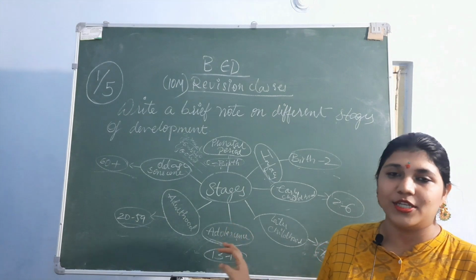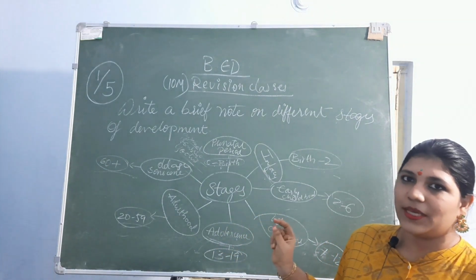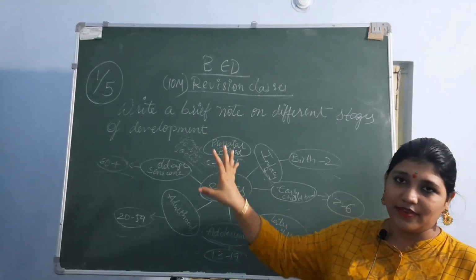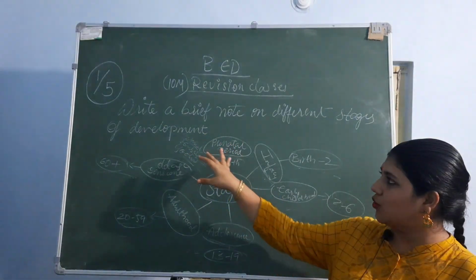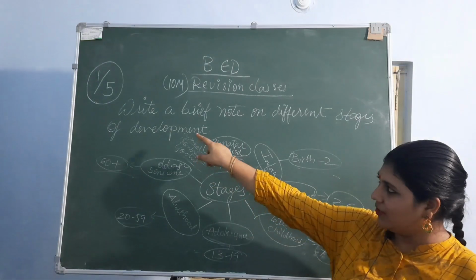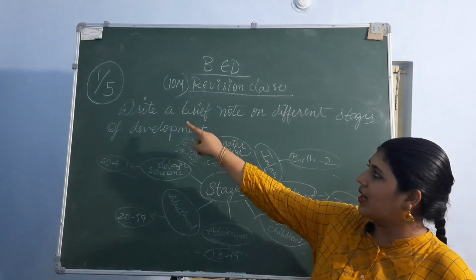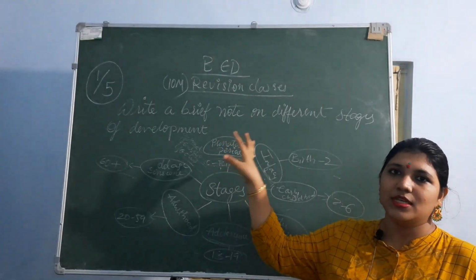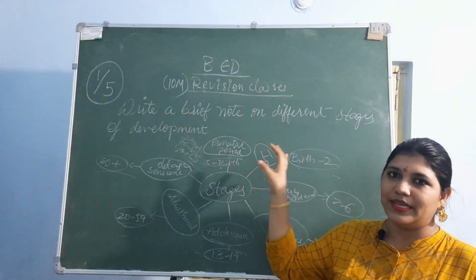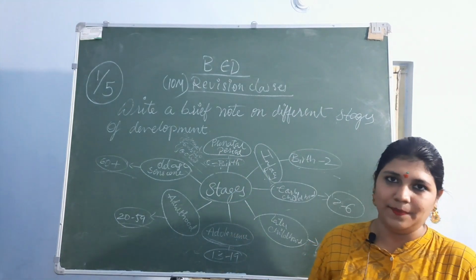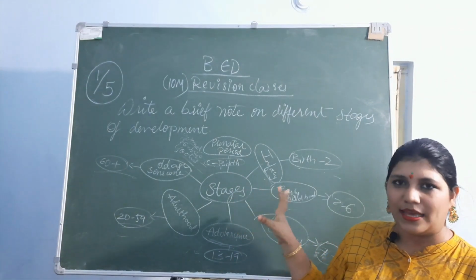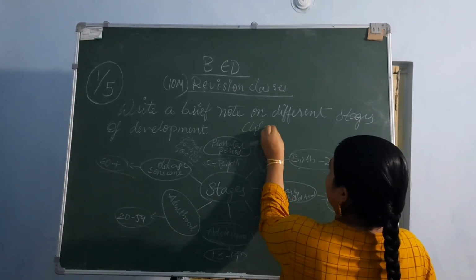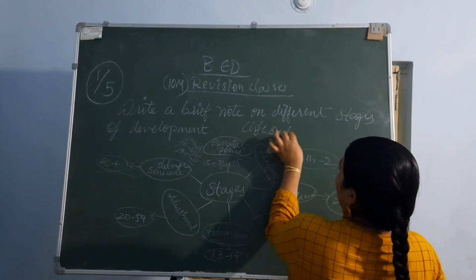Okay, now we are entering into the essay answers. The first question, again for 5 marks, is: write a brief note on different stages of development. This question mainly asks about human body development, so we can easily say it is the life cycle also. How does it develop?